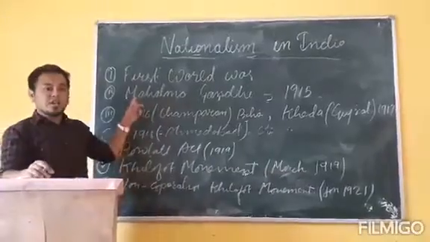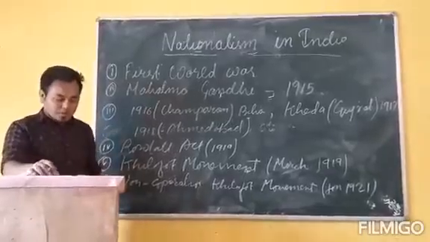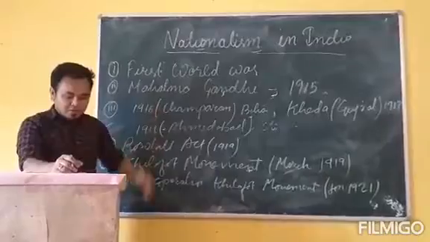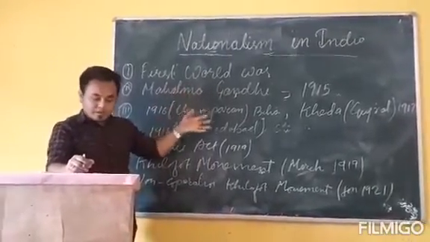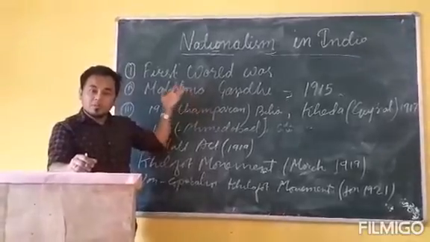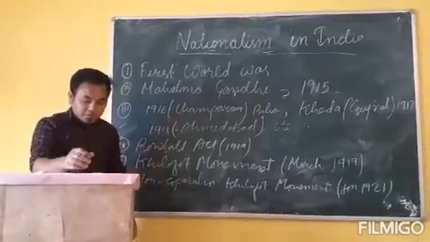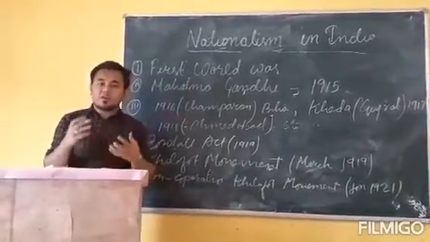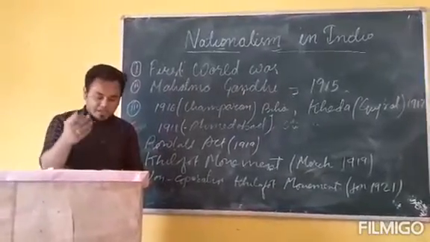So what happened in the First World War, and what was its impact in India? As the First World War was going on, and the British government was busy with the wars, to meet their defense expenditure they increased a lot of taxes on the common people of India.